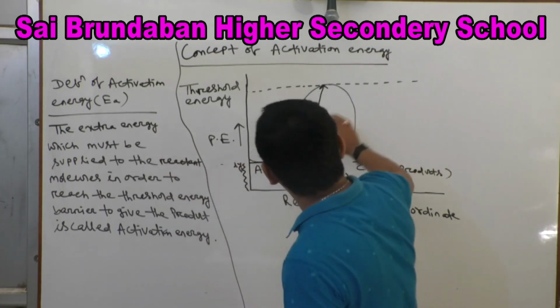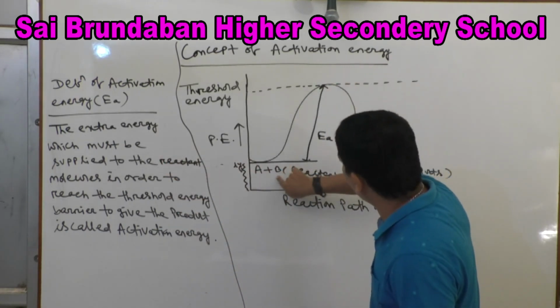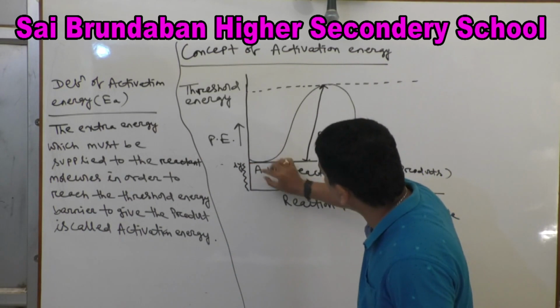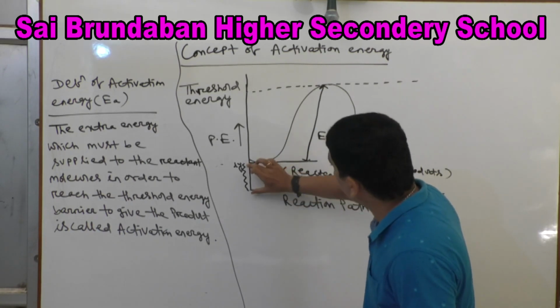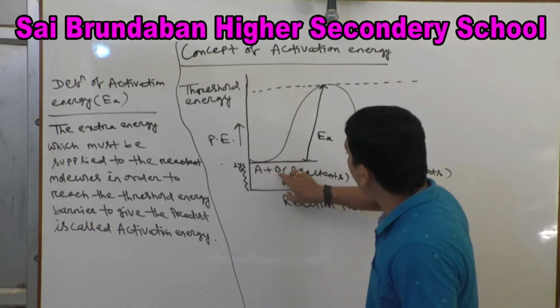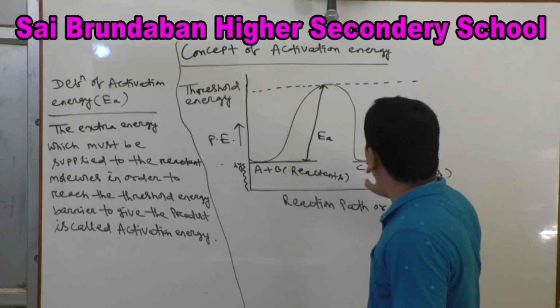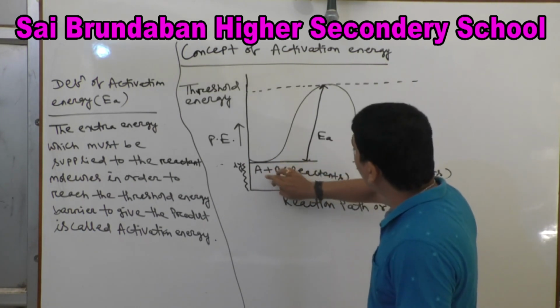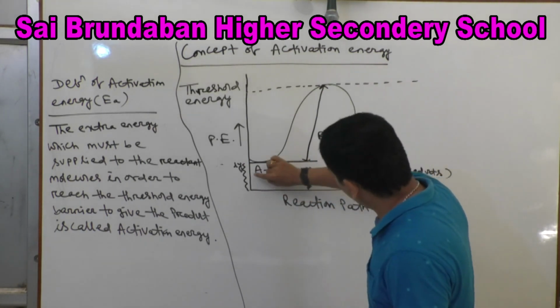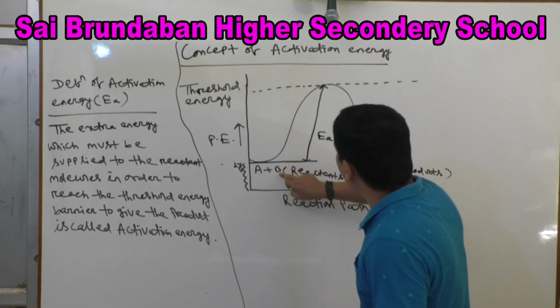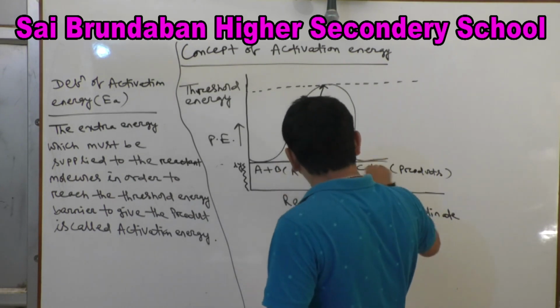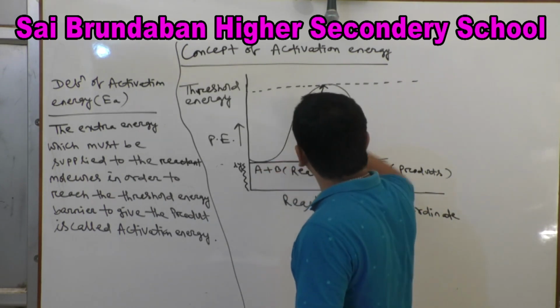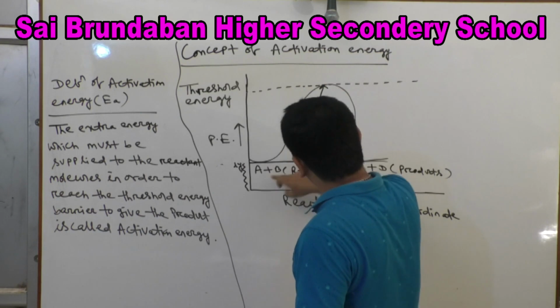The extra energy, look at this, is the extra. A and B originally possess this amount of energy, but when A and B, the reactants, possess only this amount of energy, the collision between A and B occurs, but that will not give rise to product C and D. A and B collide to give product only when A and B possess threshold energy.